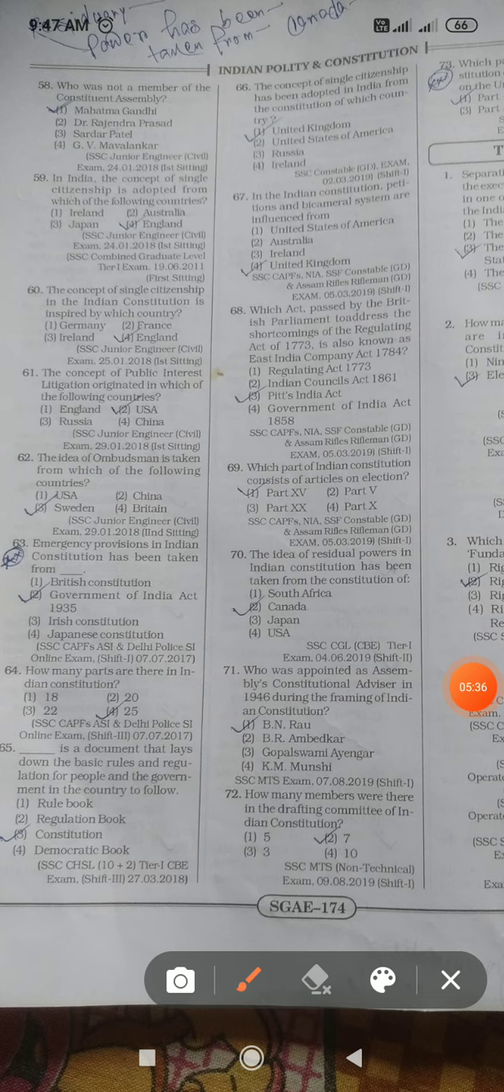Next, who was not a member of the Constituent Assembly? Mahatma Gandhi was not a member of the Constituent Assembly. In India, the concept of single citizenship is adopted from England. The concept of single citizenship in the Indian Constitution is inspired by which country? Okay, England. The concept of public interest litigation or PIL is taken from USA.